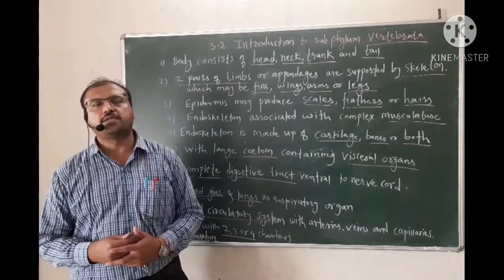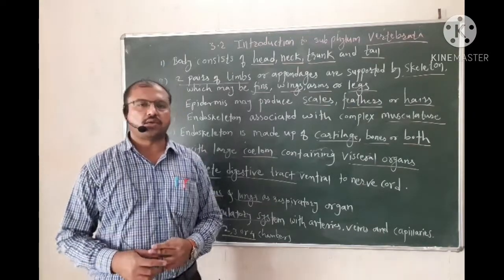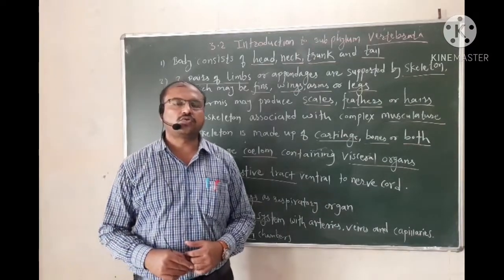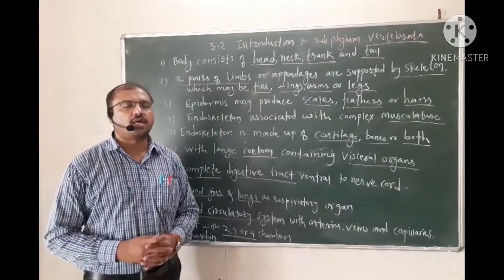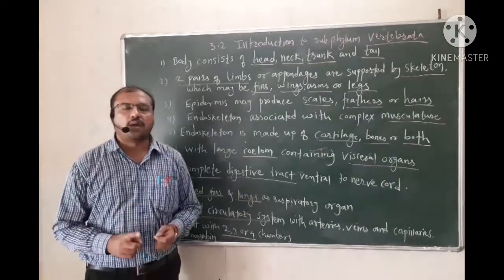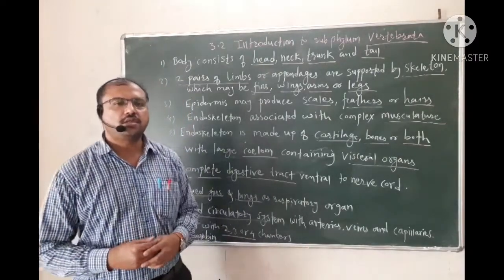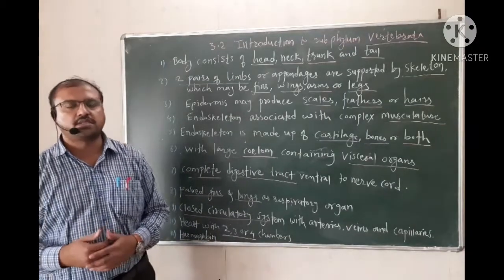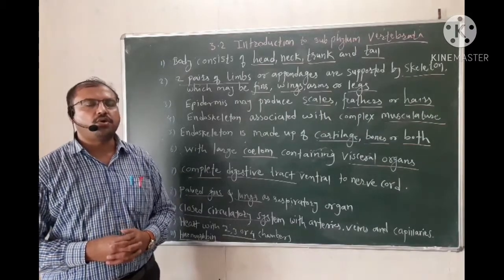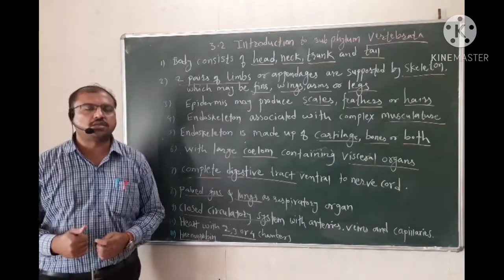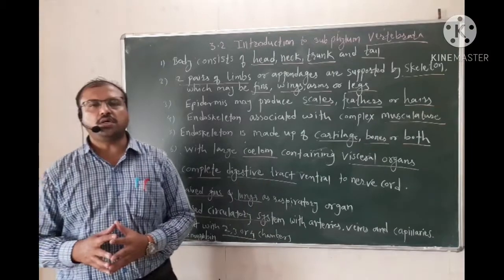Agnatha has only a single living class, which is cyclostomata, and gnathostomata is broadly divided into 5 classes: Pisces, amphibians, reptiles, aves and mammals. All these classes we are going to discuss in the next lecture. But before that, we will see the broad characters of the vertebrata.